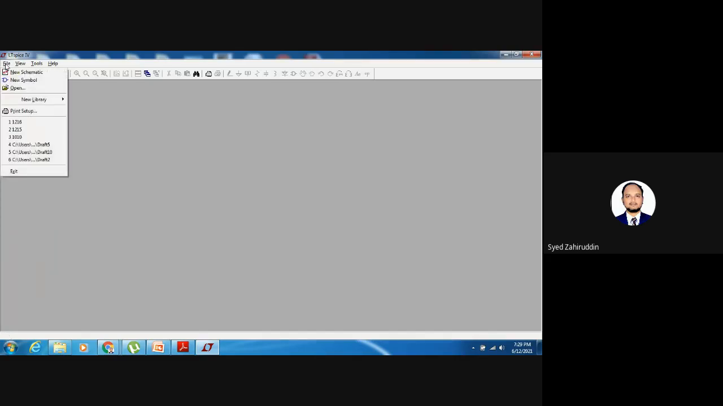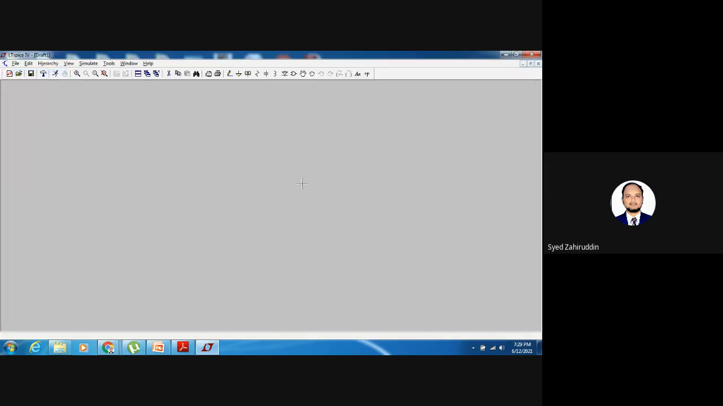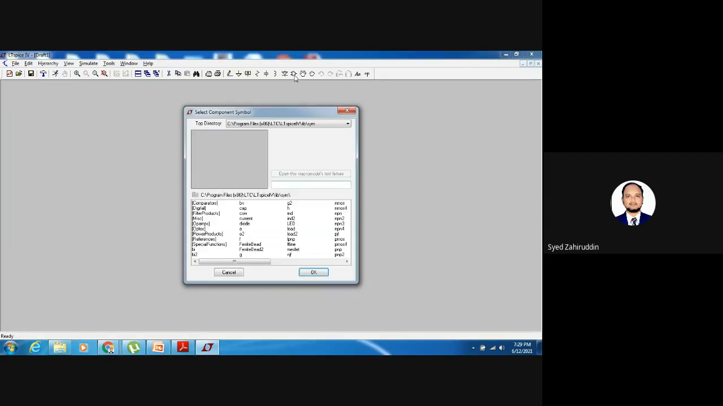Just use this procedure: File, then New Schematic. I am explaining a simple application, but we can build any type of complex circuit consisting of hundreds of components also. If I observe this toolbar, we have one tool here, Component. If I click this, whatever different components are available within the library will all be displayed like this. It consists of op amps, resistors, capacitors, NMOS transistors, PMOS transistors, LEDs, and so on.